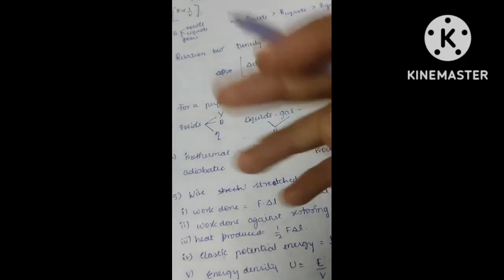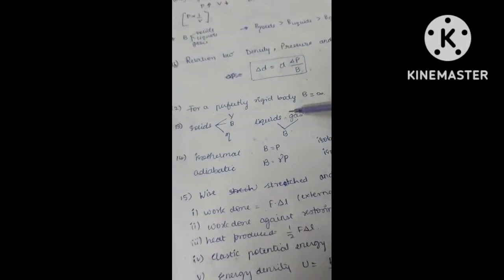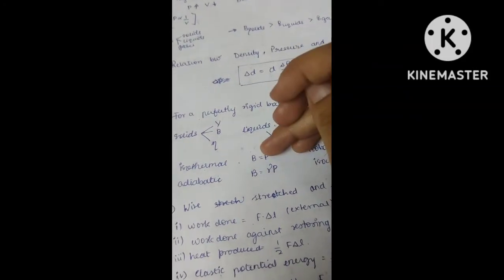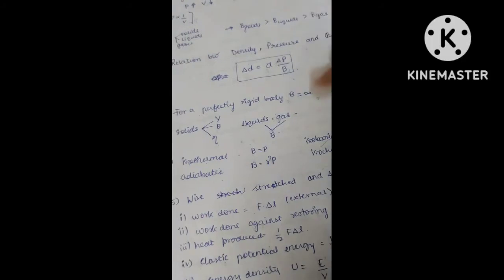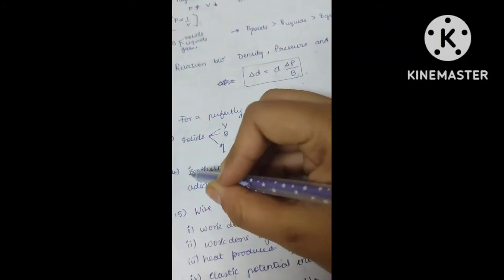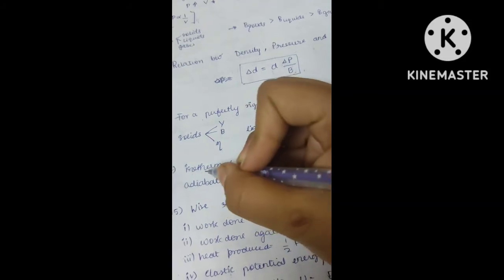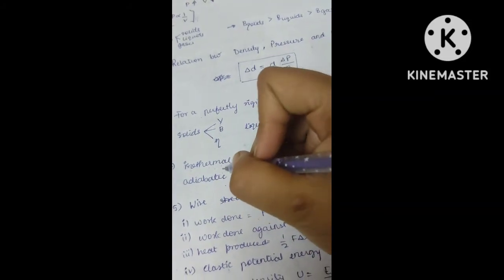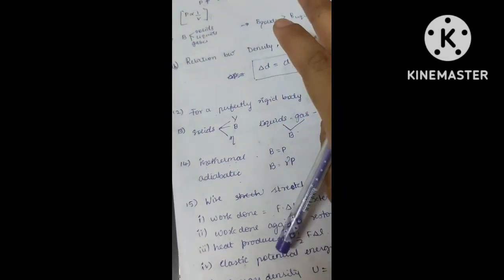Or no heat energy absorbed or lost. So statements like that will be given. From that we should decode whether it is an isothermal process, adiabatic process, isobaric or isochoric. Isothermal, from the statement itself: iso means same, thermal means temperature. So at constant temperature, the gas is expanding or compressing. What is the bulk modulus? It is equal to the pressure.